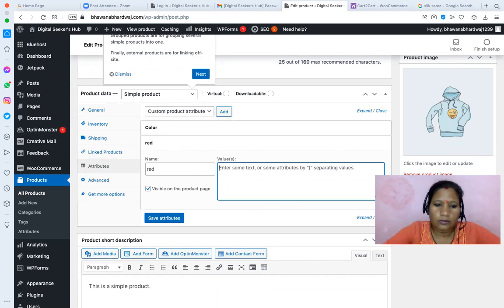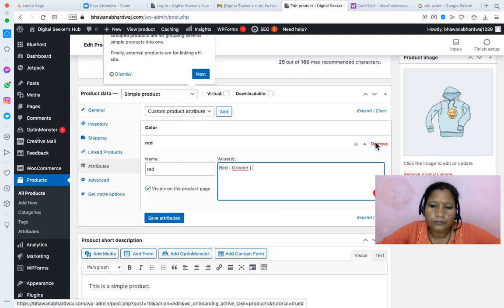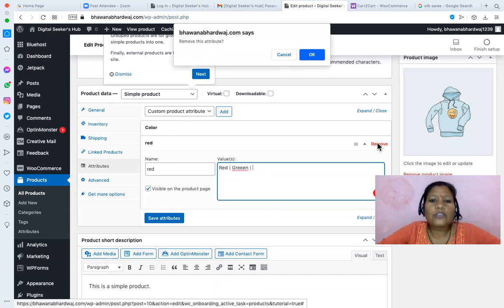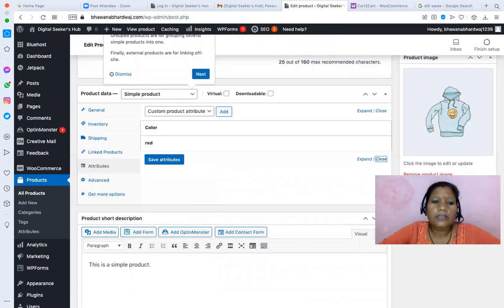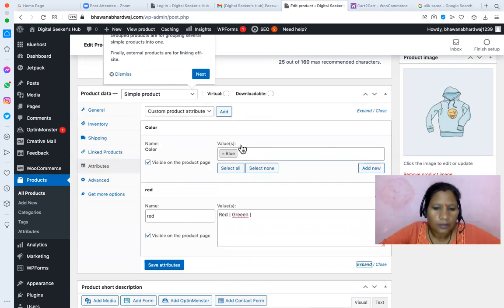Okay, so red, green, right? That way, right now we are talking about this color attribute, and that way you can add more attributes. Right now I'm not adding anything. But now you know the attributes give details of a product in color ways, pattern ways.